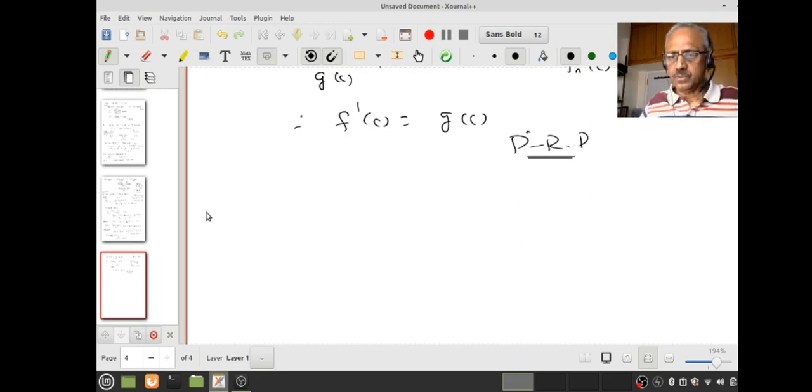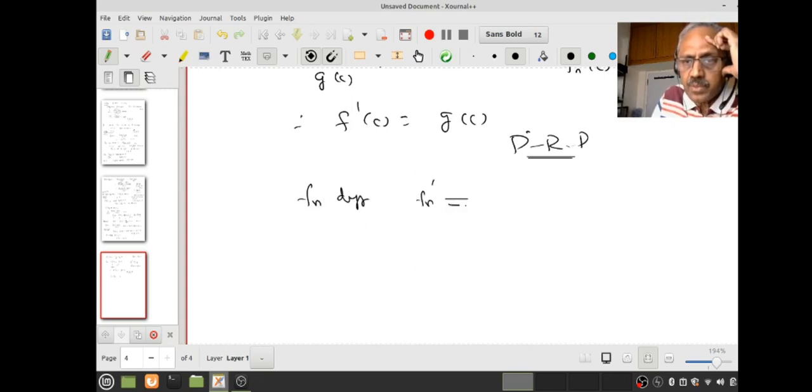Right. So more or less all the theory portions are over. I want to look at only two examples, because in this kind of thing the teachers are always fond of the so-called counter examples. Let us look at what we have proved. We have proved that if the fn's are differentiable, and fn dash converges uniformly to g, and also fn converges uniformly to f, then f dash equals g.